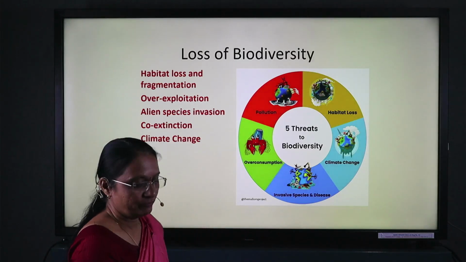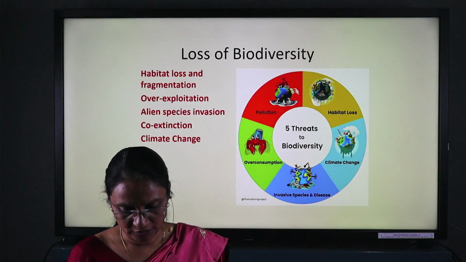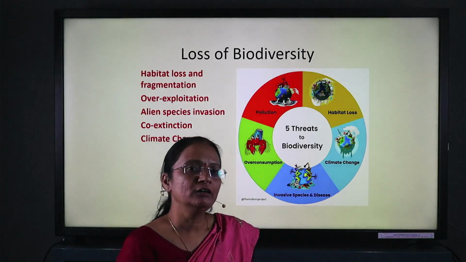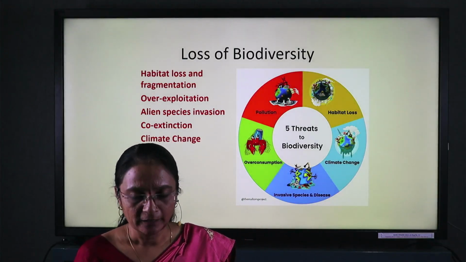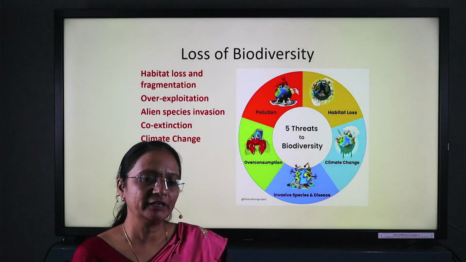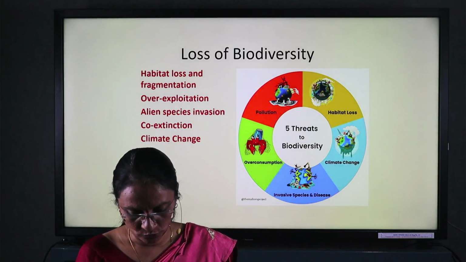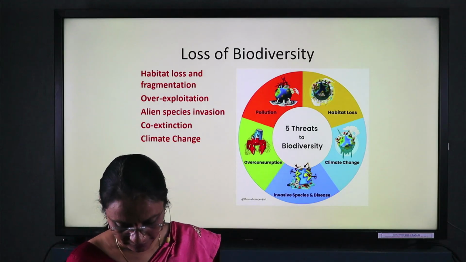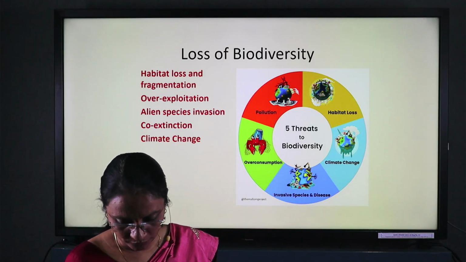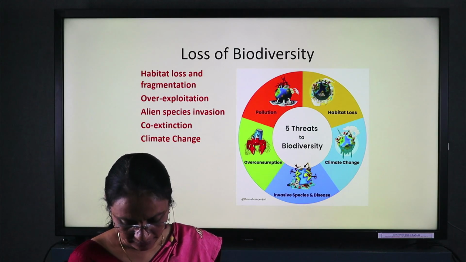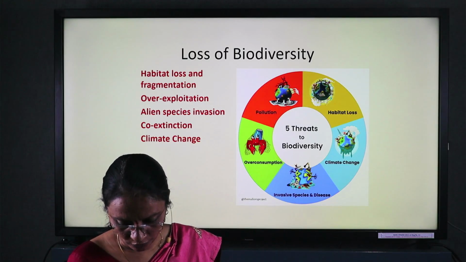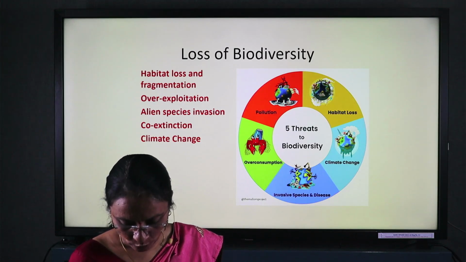Alien species invasion shows that, accidentally or intentionally, a new species can be inserted into the ecosystem. If the maximum number of varieties get inserted, automatically they show the upcoming invasion of new species. Co-extinction occurs when an organism is associated with another in an obligatory way, so the extinction of one variety leads to the loss of the associated variety from the ecosystem. For example, extinction of fishes shows co-extinction.